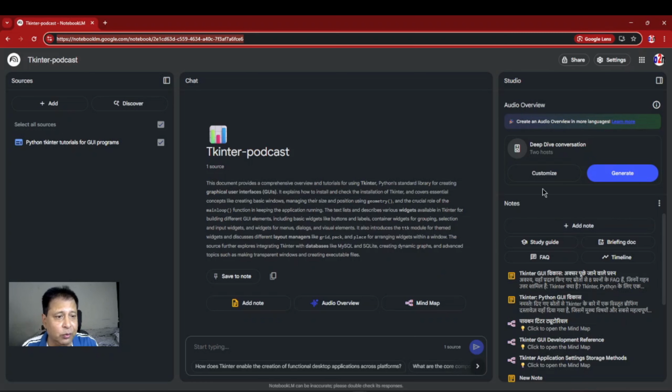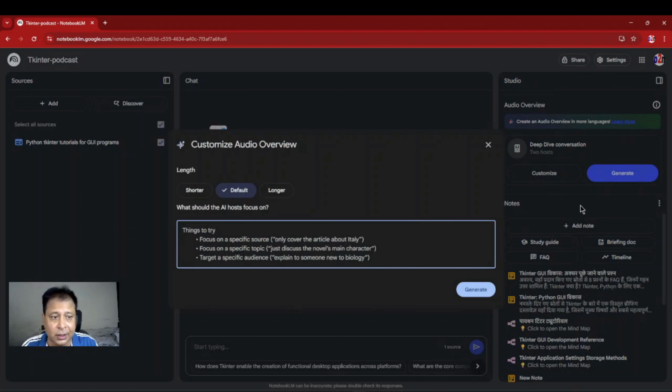customize now. While customizing this audio overview, let's click the customize button instead of the generate button directly. Here I got three options: shorter, default, and longer. It is the length or the duration of the podcast. Shorter version means around 5 minutes duration, default is 10 minutes, and longer is 20 minutes. So more or less it is around that. That is what this feature is, just recently added.